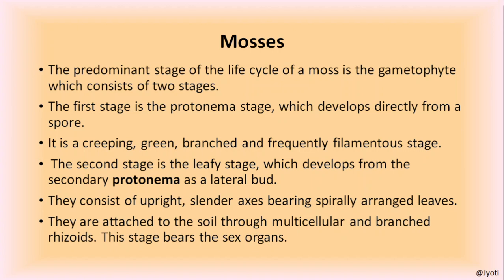It is the first stage of the gametophyte, which is a tubular stem-like branched structure, which develops directly from a spore. So स्पोर से पहले फॉर्मेशन होता है प्रोटोनोमा स्टेज. It is a creeping, green, branched and frequently filamentous stage. I will show you the picture. The second stage is the leafy stage, which develops from the secondary protonema as a lateral bud.